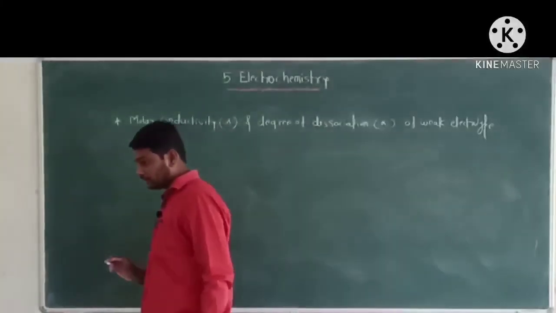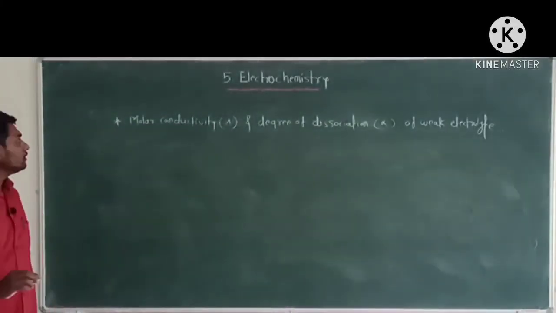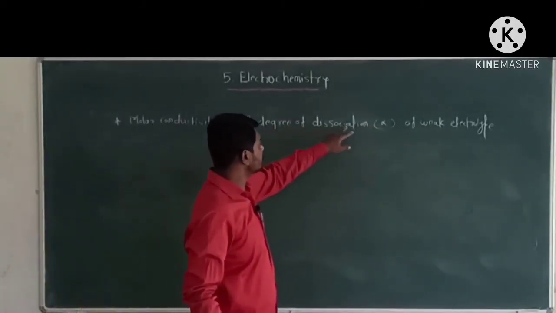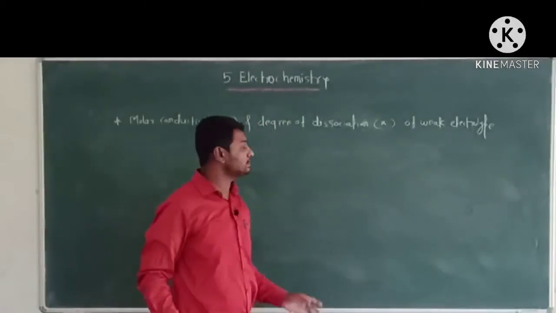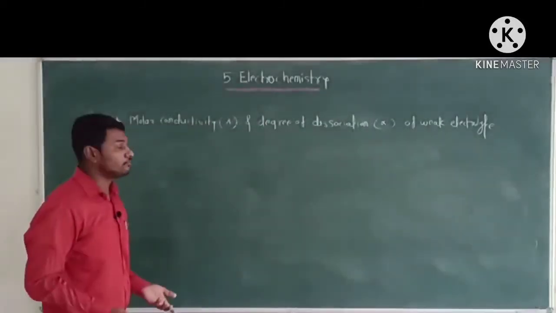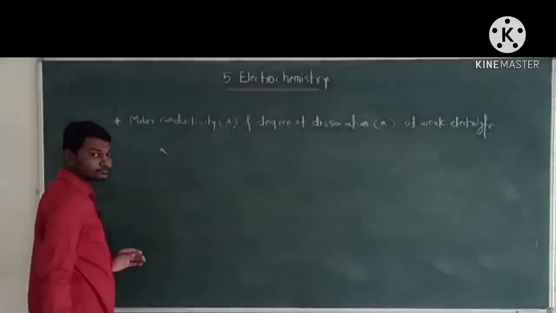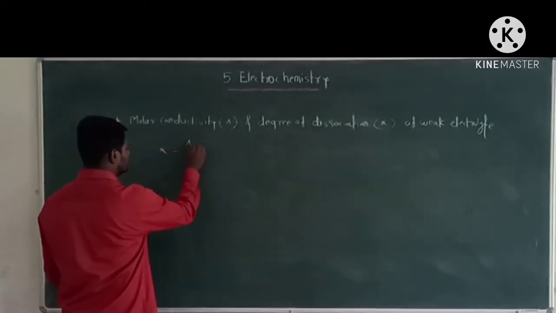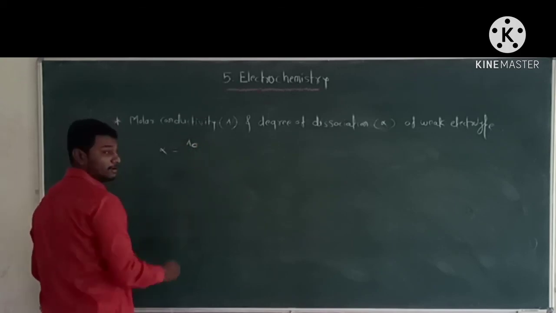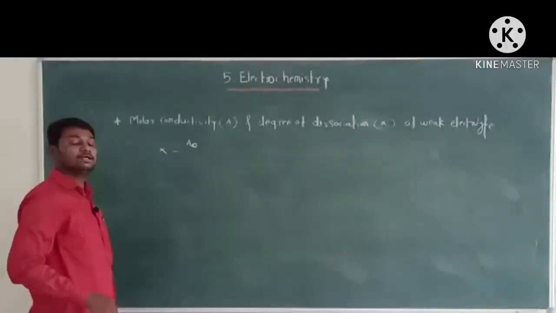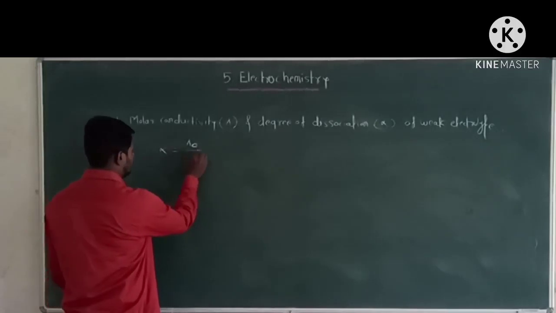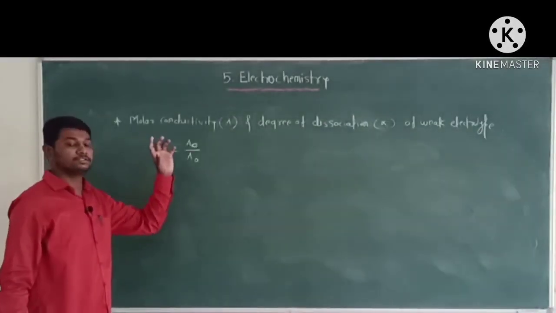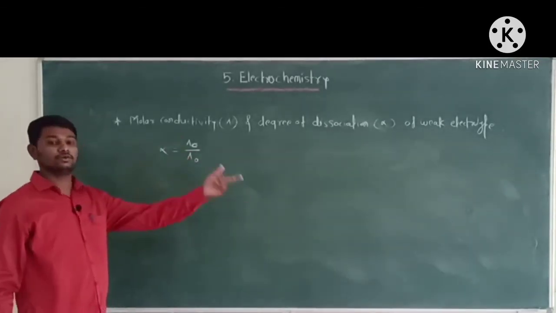Okay. Now the molar conductivity lambda and degree of dissociation alpha of a weak electrolyte are related to each other by the following equation, that is degree of dissociation is equal to lambda c, that is molar conductivity at a given concentration, divided by lambda 0, that is molar conductivity at infinite dilution or at a 0 concentration.